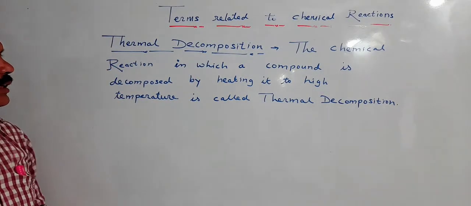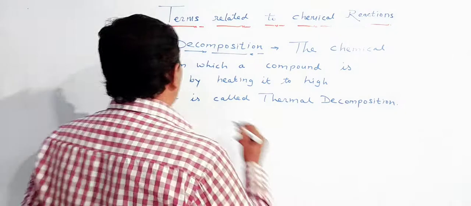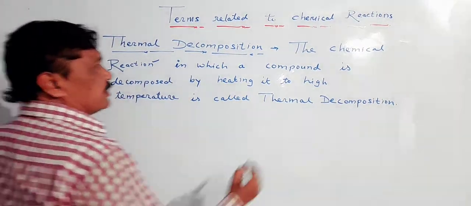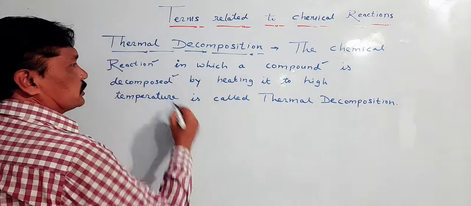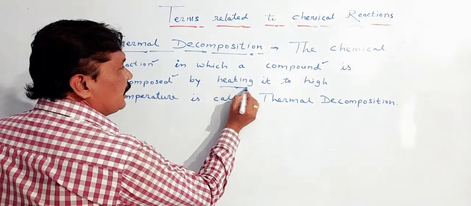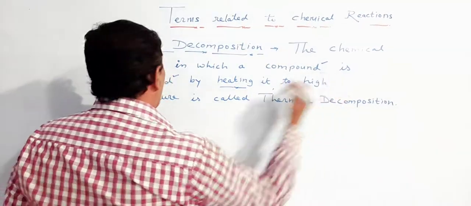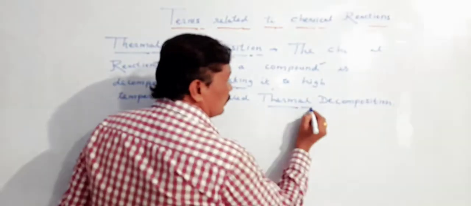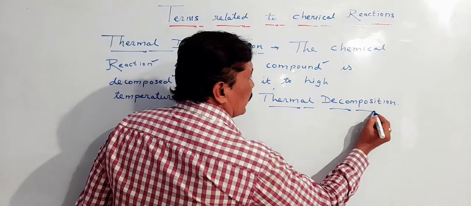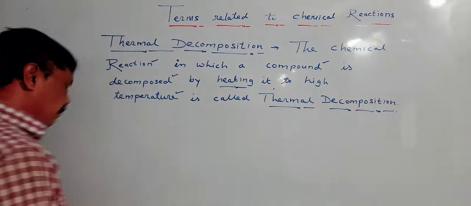The chemical reaction in which a compound is decomposed by heating it to a high temperature is called thermal decomposition. One more time.